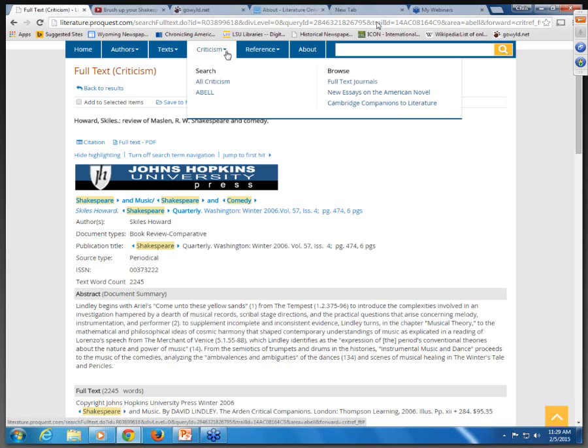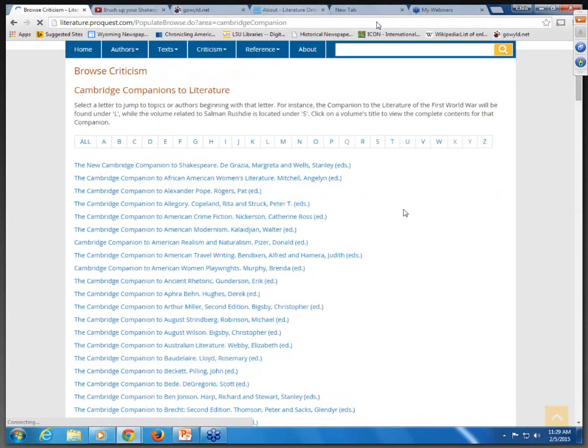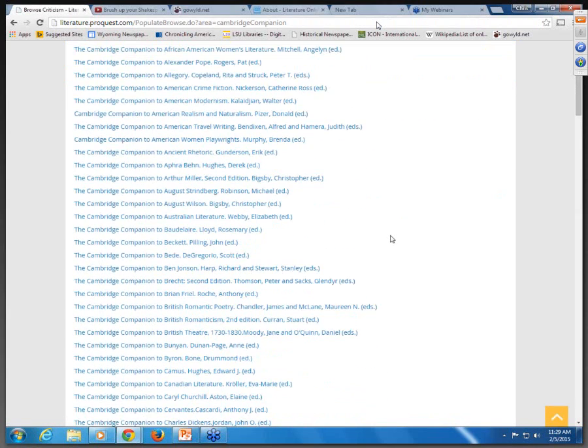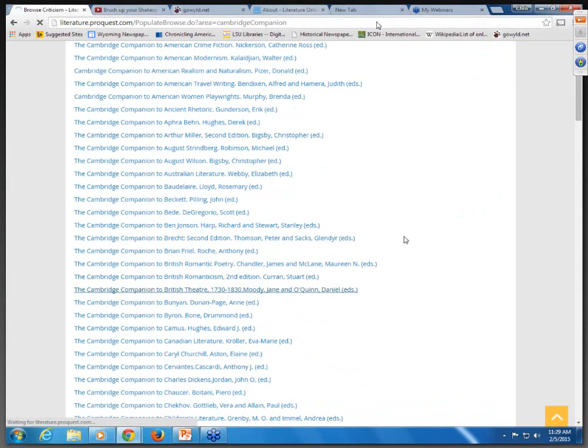Back up to my criticism tab under the browse. We can browse full text journals to locate articles in a particular issue of any journal in Lion that's got full text availability. You can also use the Cambridge Companions to Literature to locate an essay in a particular volume from Cambridge University Press series. Let's look at the titles here. So for example, the Cambridge Companion to British Theatre.